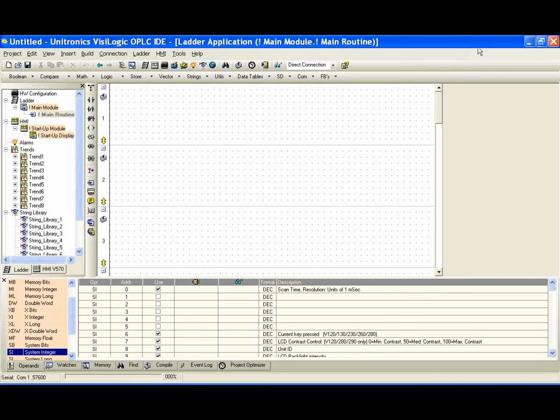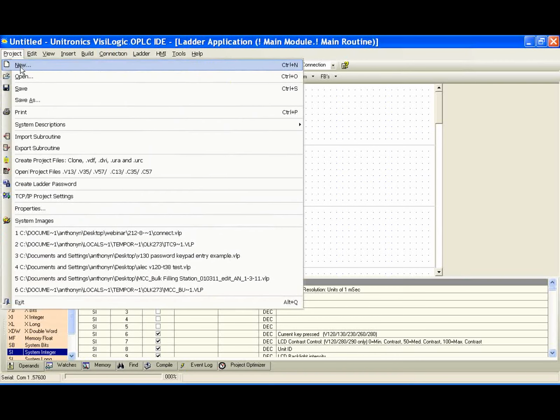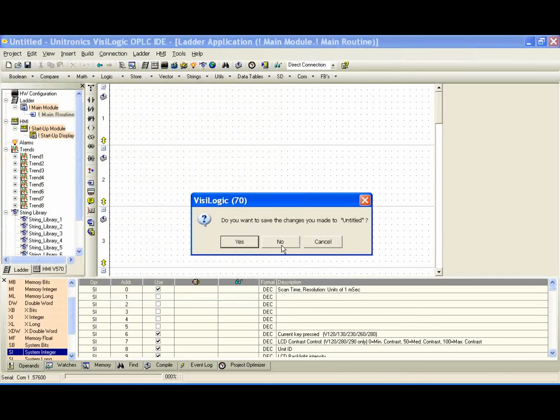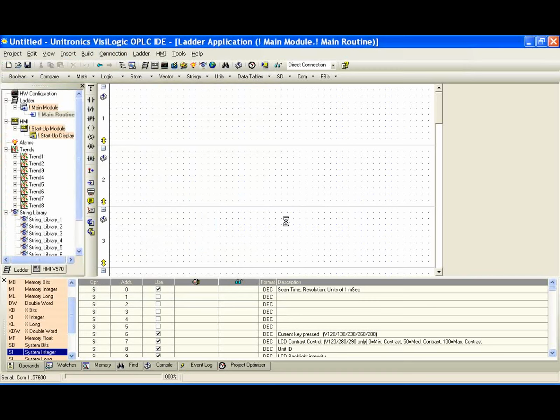Today we will be going over Ethernet connection and communication. We'll start by setting up a simple TCP/IP connection and we'll show how to connect with PC to the PLC. Today we'll be using the V570 with the Ethernet card installed. Let's go ahead and start a new project. Project new. We won't save the previous changes.